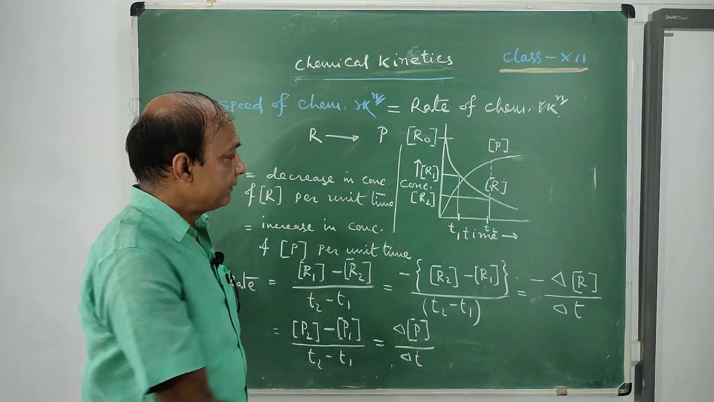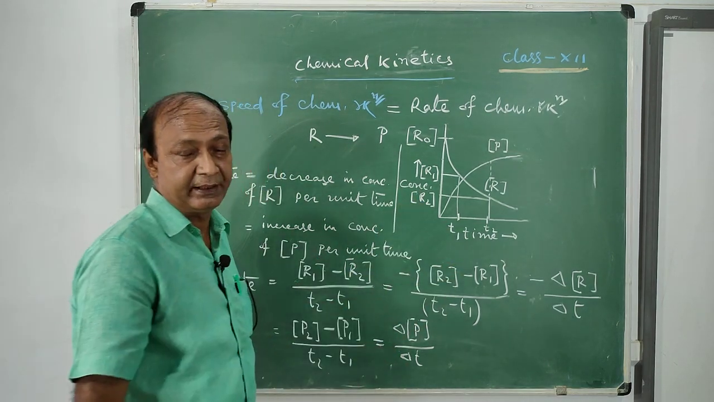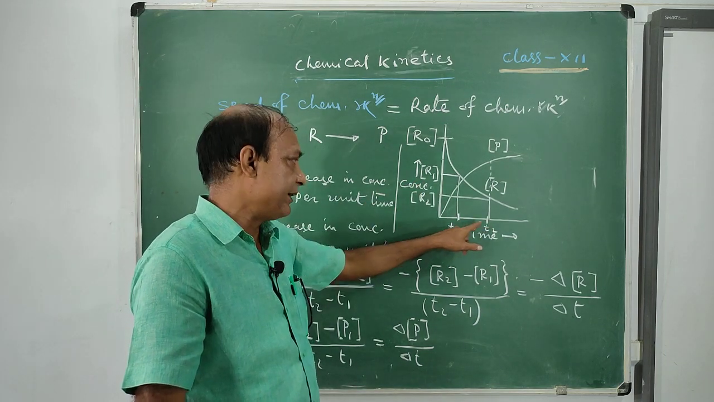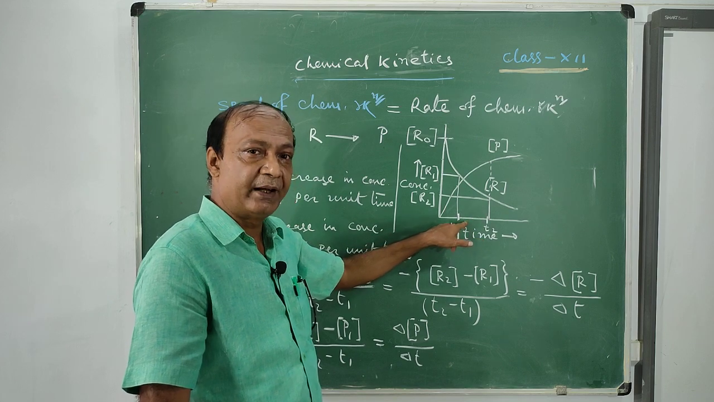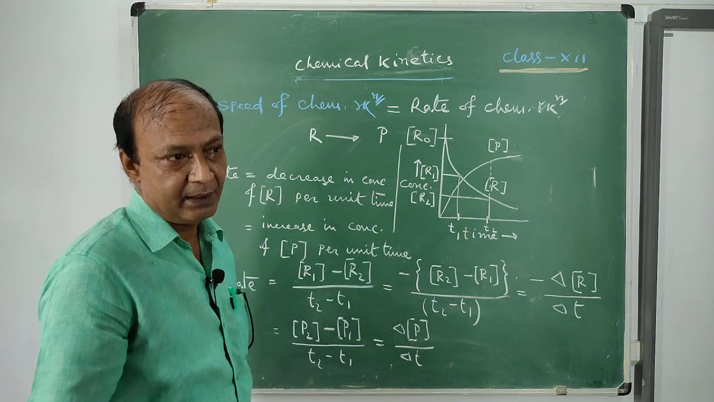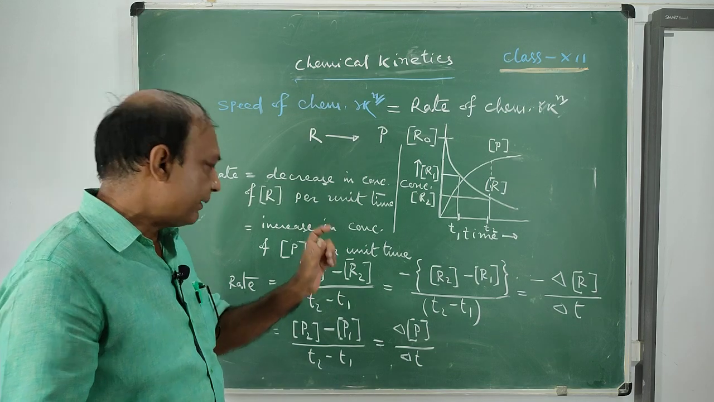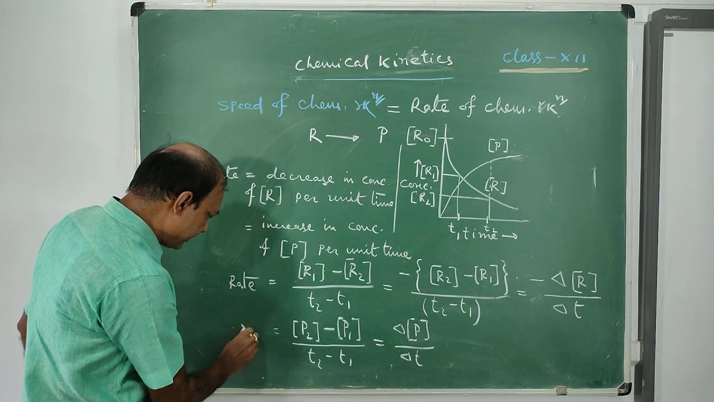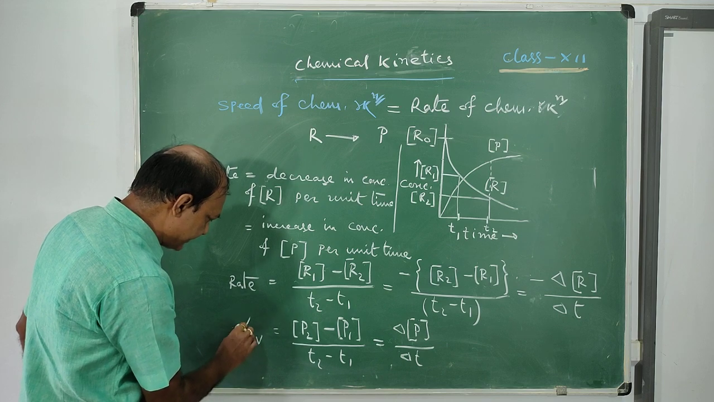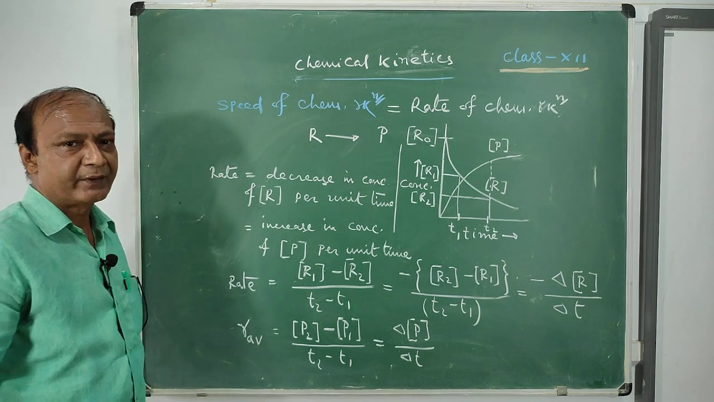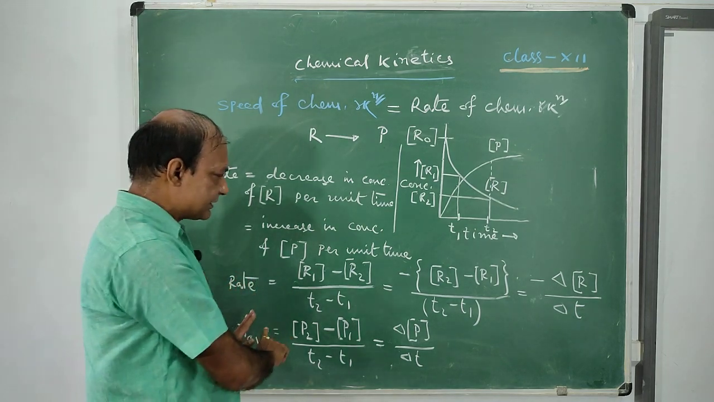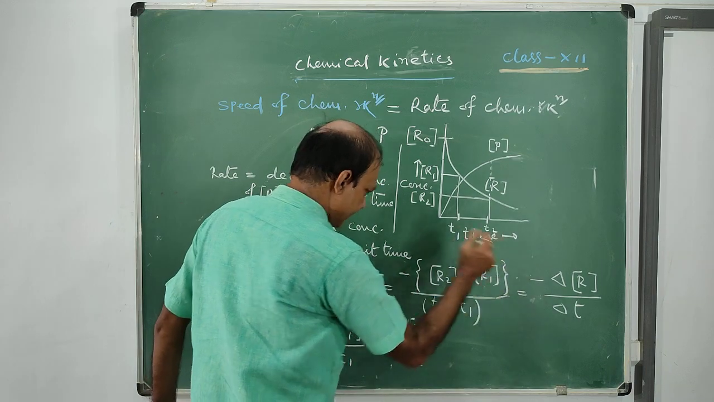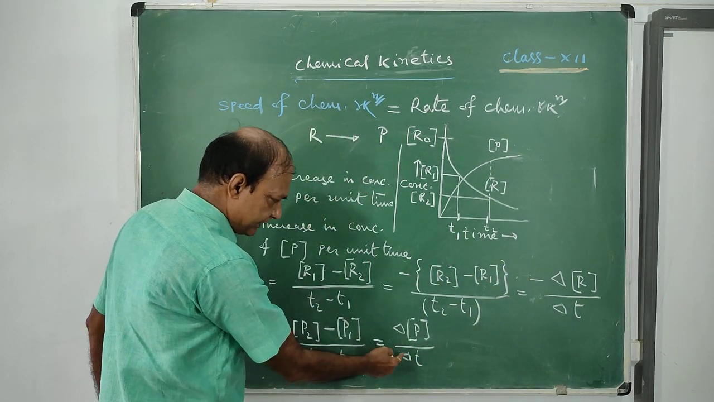Now we see that this rate, what we are measuring, we are measuring over a period of time. Such a rate, when it is measured over a period of time, is known as average rate. Therefore, this rate is called average rate, R_av. Now, this is the expression of average rate. Average rate in terms of reactant is this, average rate in terms of product is this.